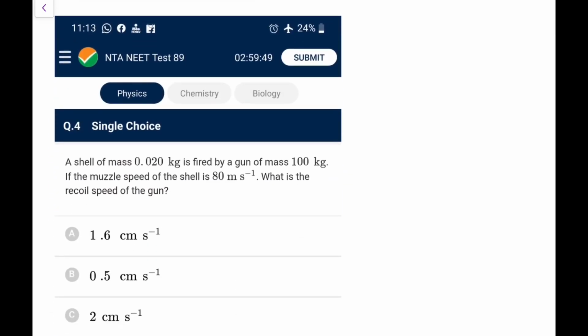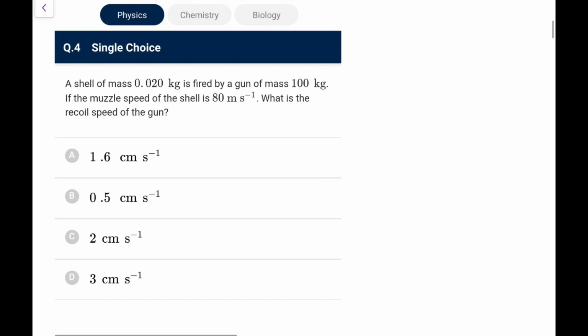Next, you have a shell of 0.020 kg fired by a gun of 100 kg. If the muzzle speed, meaning the speed relative to the gun, is 80 meters per second, what is the recoil speed of the gun? Same question that we did above, the same concept, but here it is the muzzle speed. So let's assume the gun goes with speed vr.